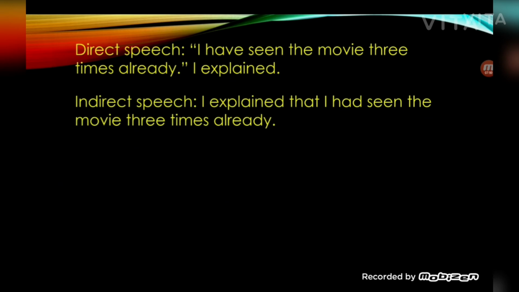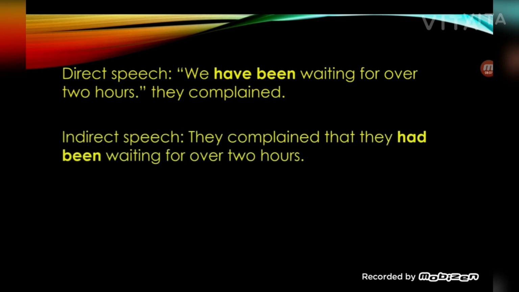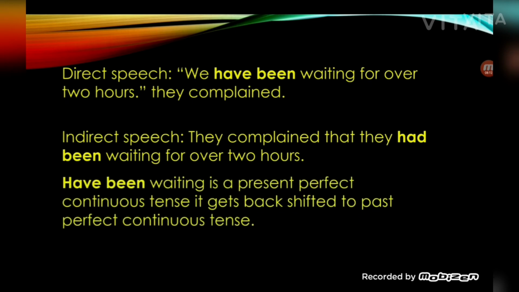"I have seen the movie 3 times already," I explained. I explained that I had seen the movie 3 times already. Have seen becomes had seen. Present perfect verb changes to past perfect tense. "We have been waiting for over 2 hours," they complained. They complained that they had been waiting for over 2 hours. Have been waiting is present perfect continuous tense. It gets back-shifted to past perfect continuous tense.